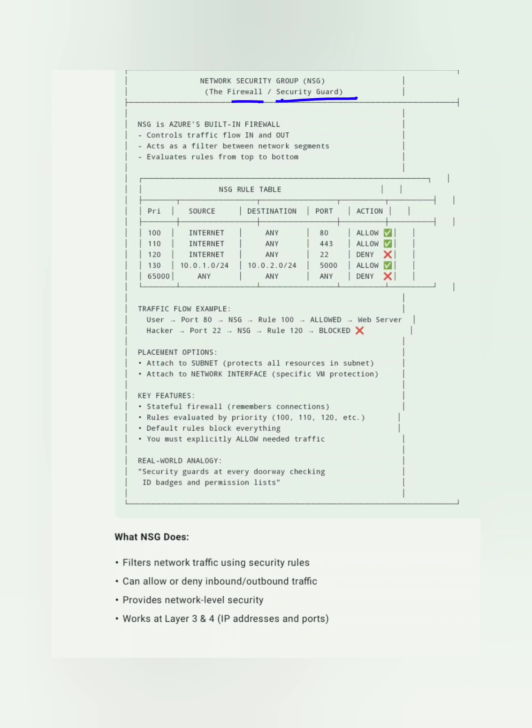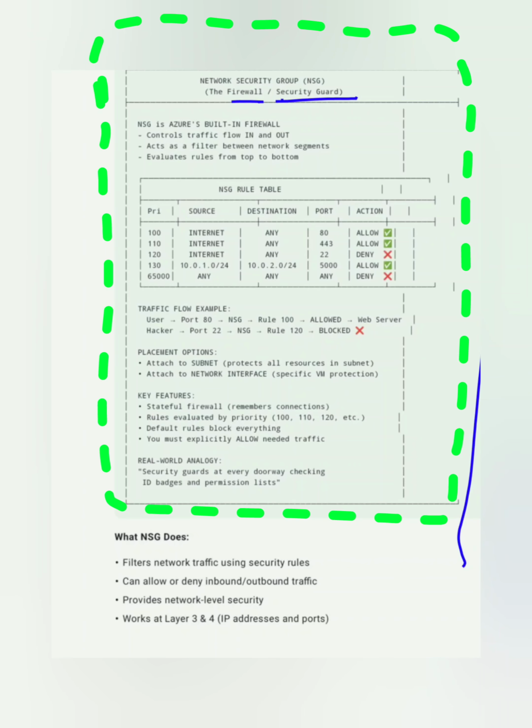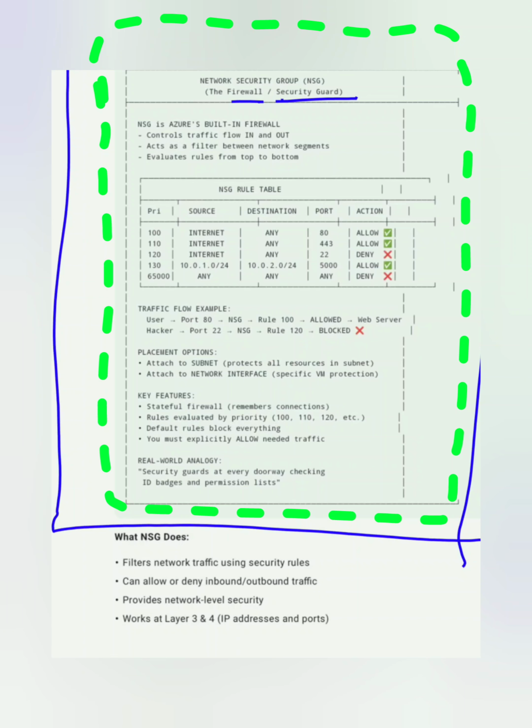So take this example. Consider this is a VNet space, and I will call it a VNet. In that VNet you have the address space 10.0.0.0/16, right? And with this address space you have different subnets.